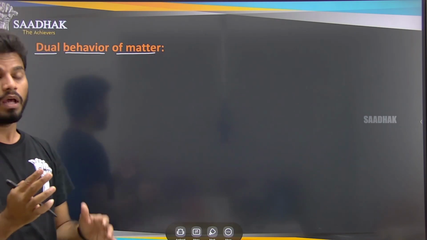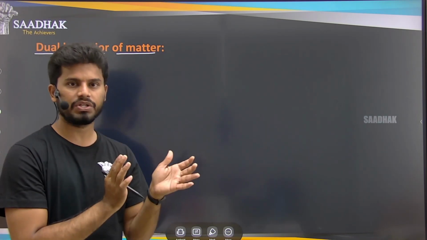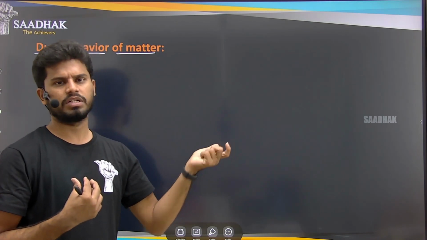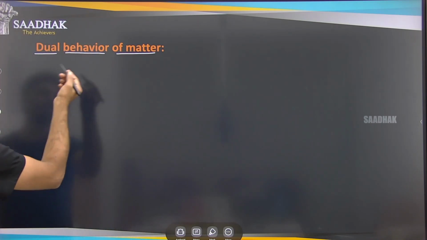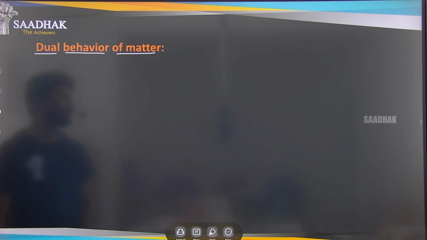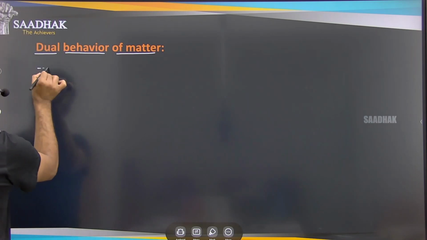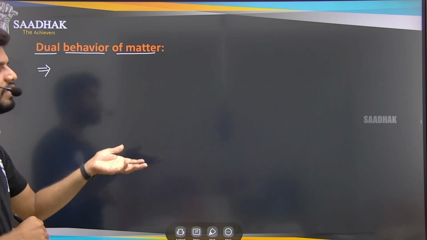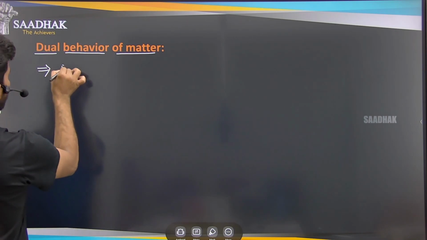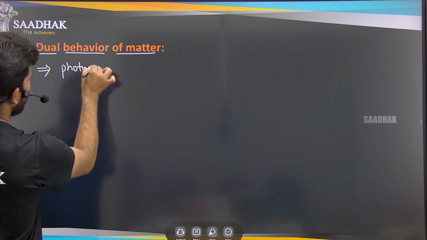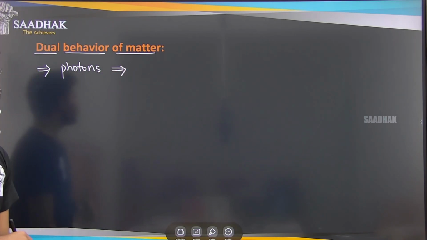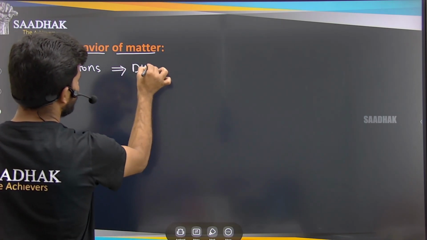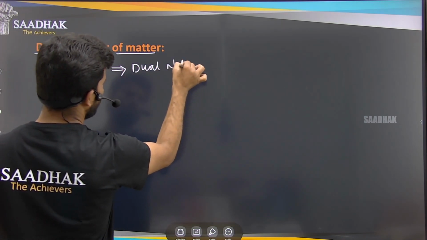In previous lectures we have discussed the dual nature of electromagnetic radiation, nothing but the photons, and the dual nature of the electrons that we have discussed. So how will matter have this dual behavior? We know that whatever the light that we have, or the photons that we have, photons are nothing but the light. So these photons have two natures, that is dual nature. Photons have the dual nature.